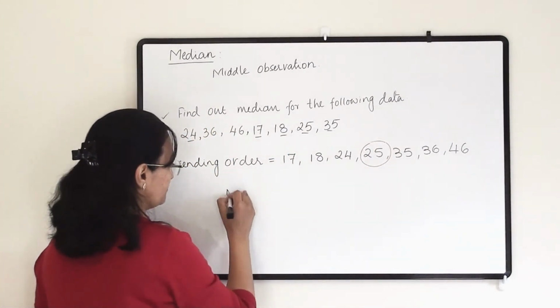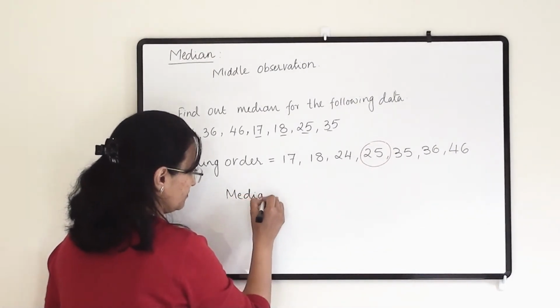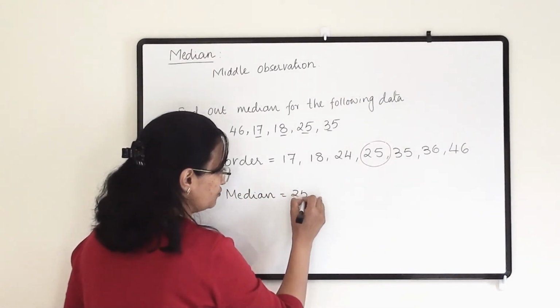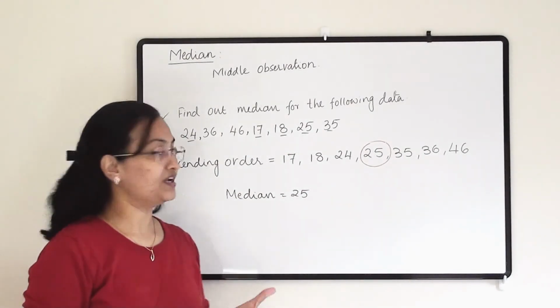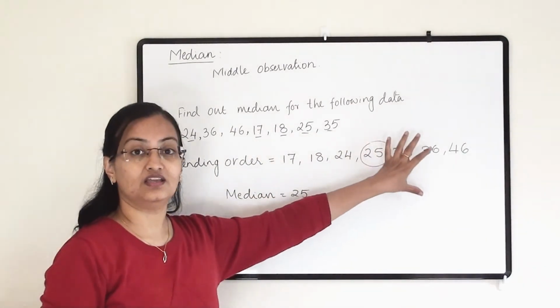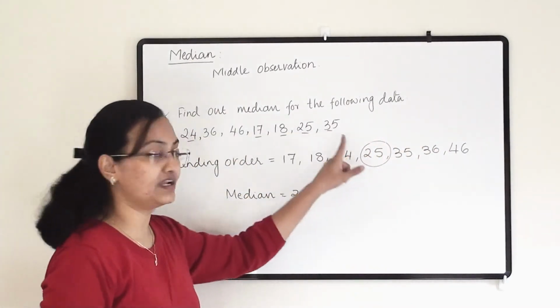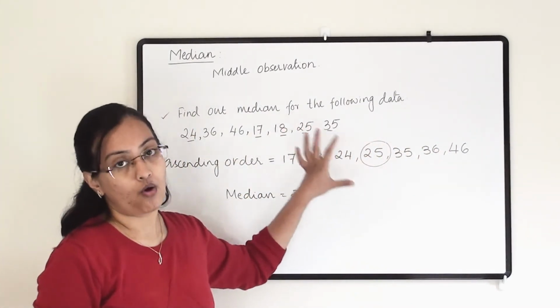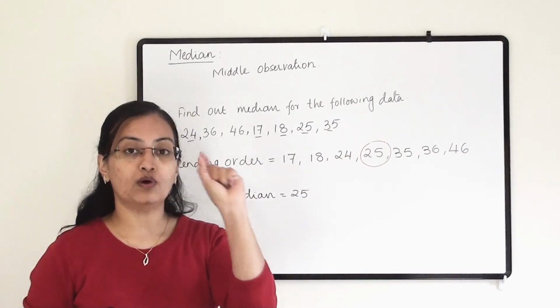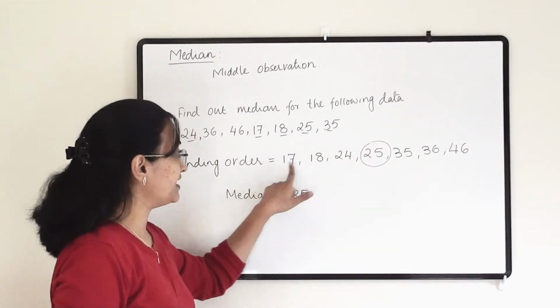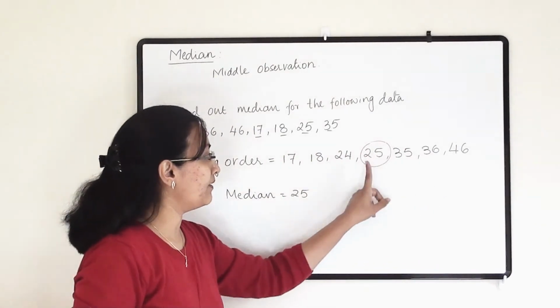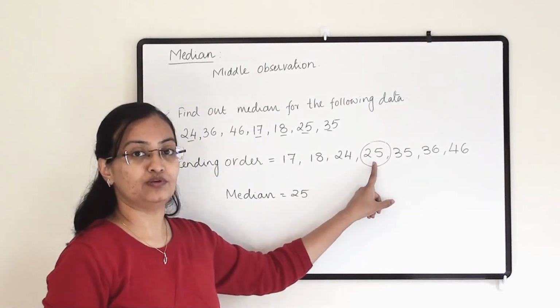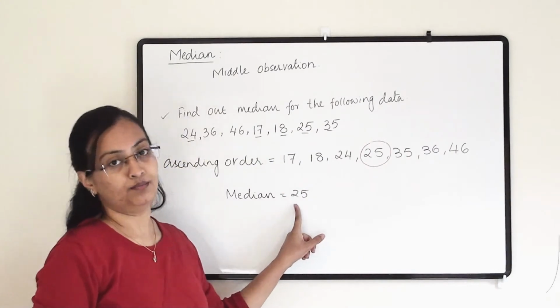So here median equals 25. Whenever they ask you to find the median, the data will always be in odd numbers. The number of data will always be odd. So you can locate one number in the middle. When you take out one number from each side, you will have one number in the middle. So it will be easy for you to find the median.